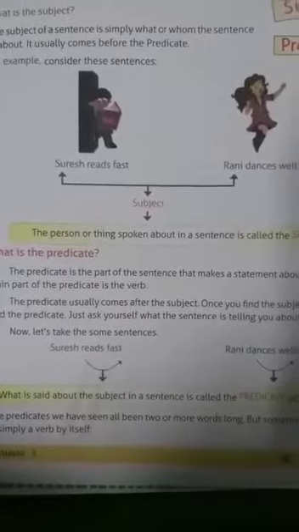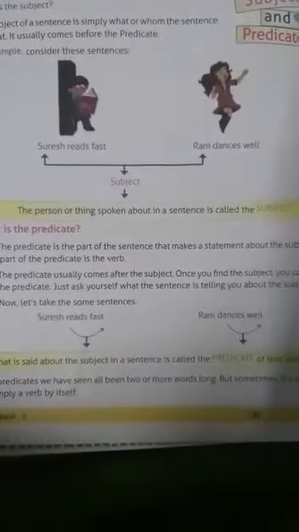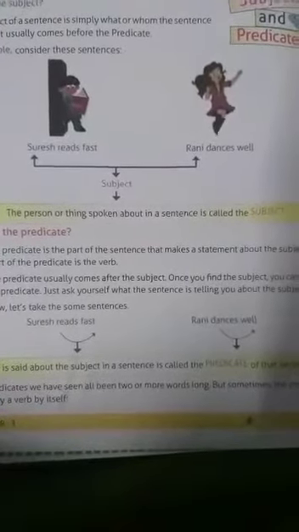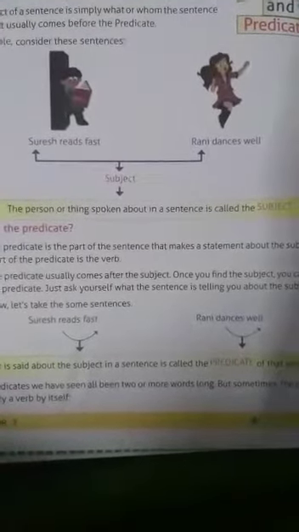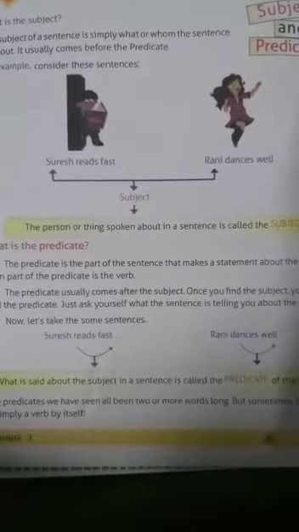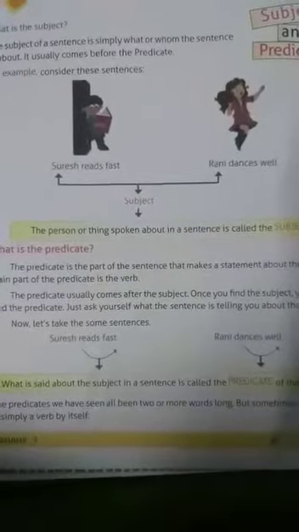The person or things spoken about in a sentence is called the subject. What is the subject here? In the sentence, what is the subject? That we have to know first. You can see that Suresh and Rani are the subject.